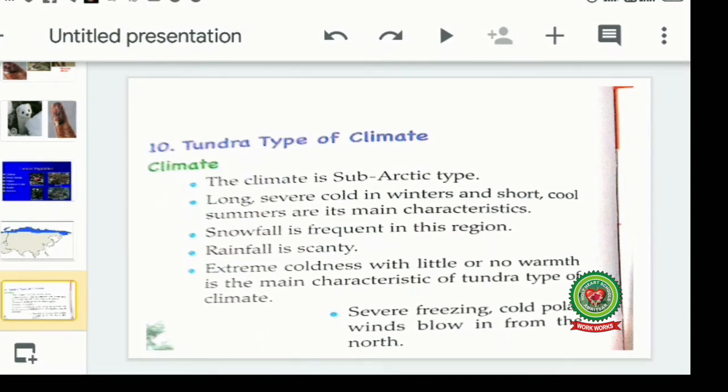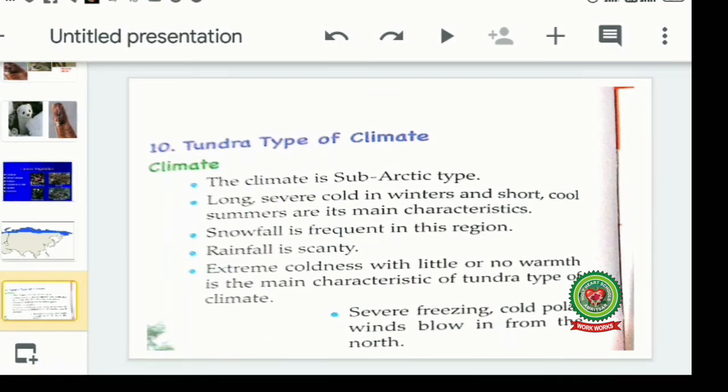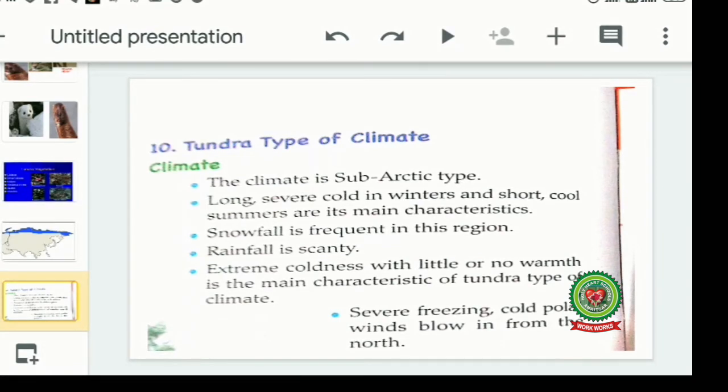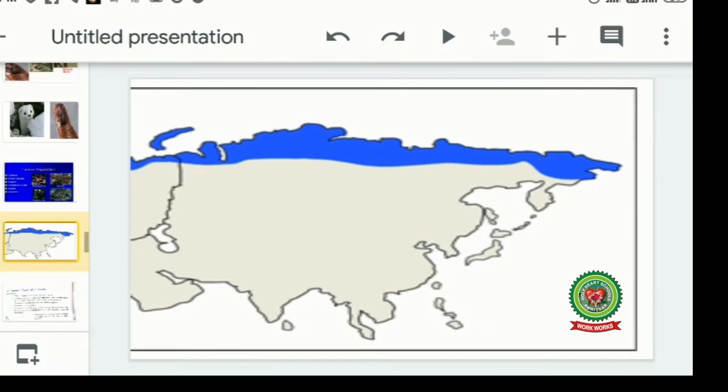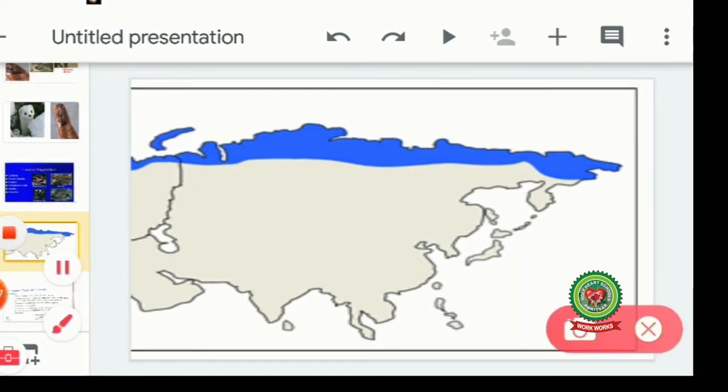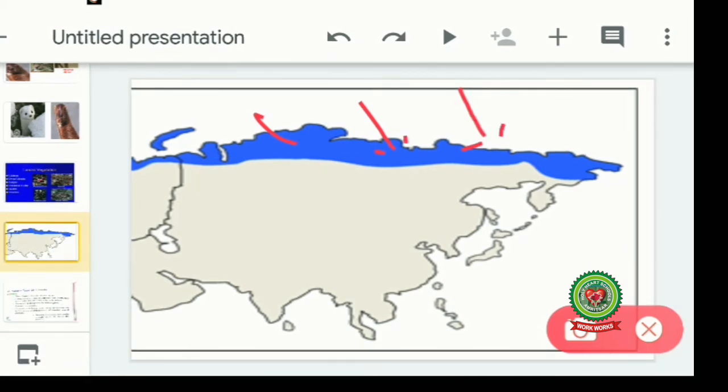Extreme coldness with little or no warmth is the main characteristic of the tundra type of climate. That means it is a very cold area of the region. Severe freezing cold polar winds blow in from the north, because we are near the North Pole, so from the north the polar winds blow, which makes this area even colder. It is always being affected by the polar winds.